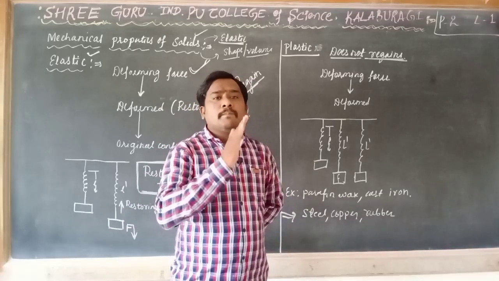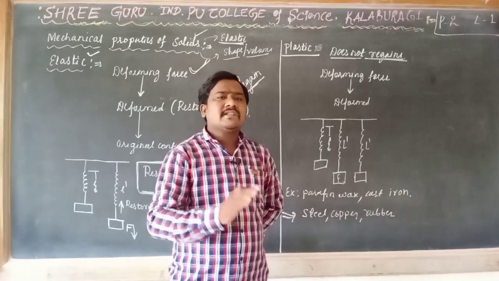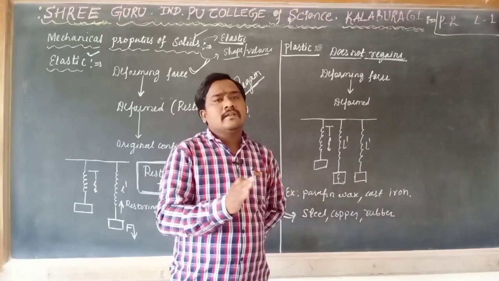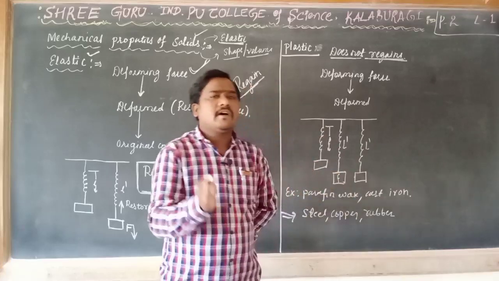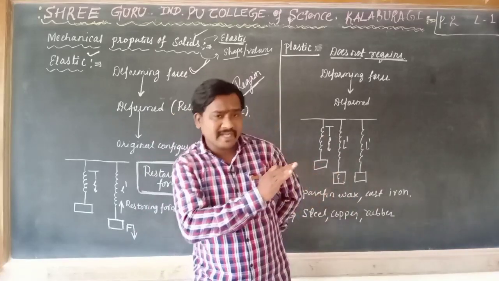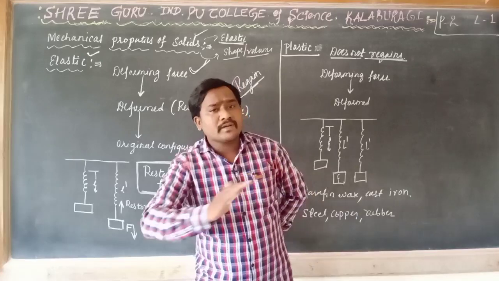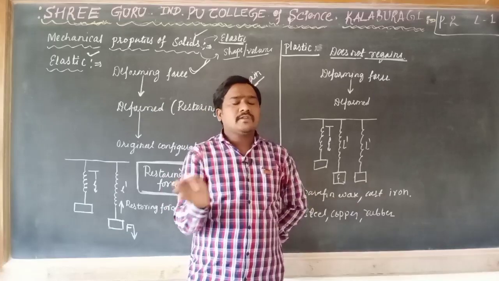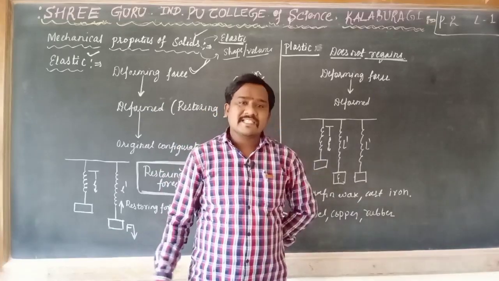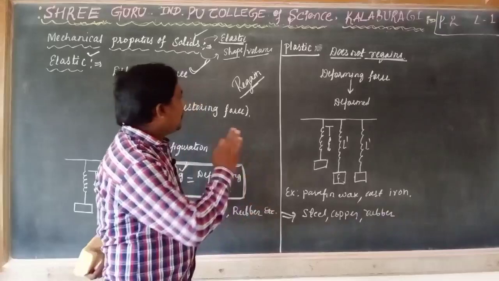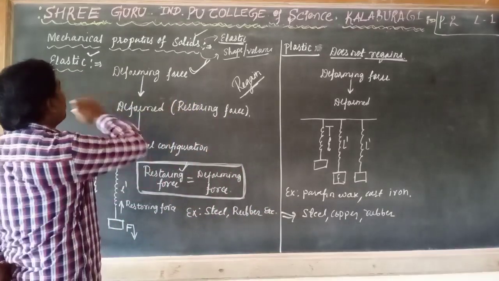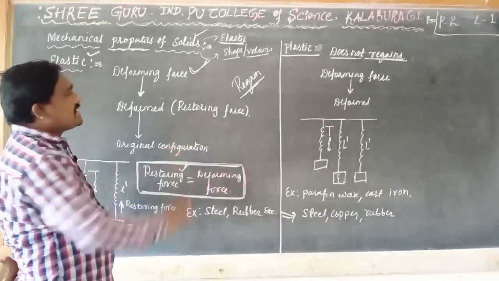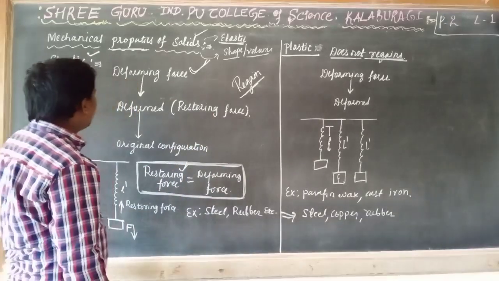In the inverse, perfect elastic materials or perfect plastic materials, we are considering elasticity to plasticity or plasticity to elasticity. That's why the conclusion is: no perfect elastic materials, no perfect plastic materials. It converts from elasticity to plasticity. That's why we discuss these as part of the mechanical properties of solids. We are discussing these things in different parameters.